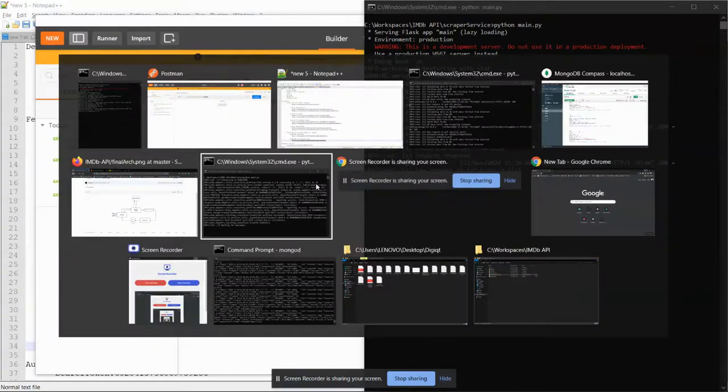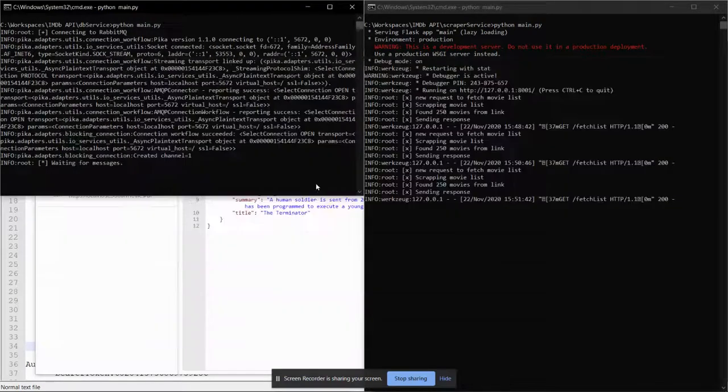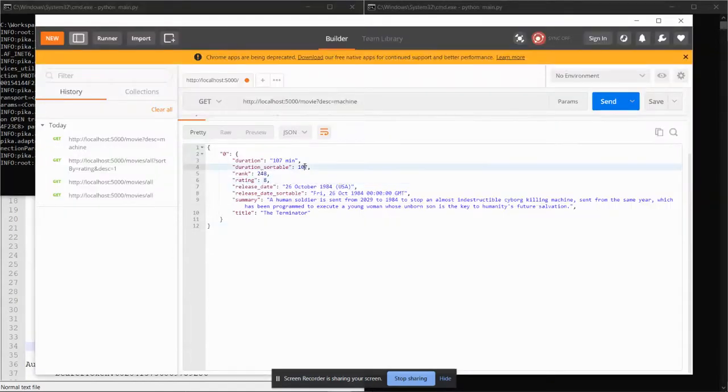Once again, scraping movies list. My queue, my DB service is not doing anything. You can see it is connected to the queue. It is waiting only, and I have received the response that the movie having the word machine in its description or summary, whatever you can call it, is this one, the Terminator.